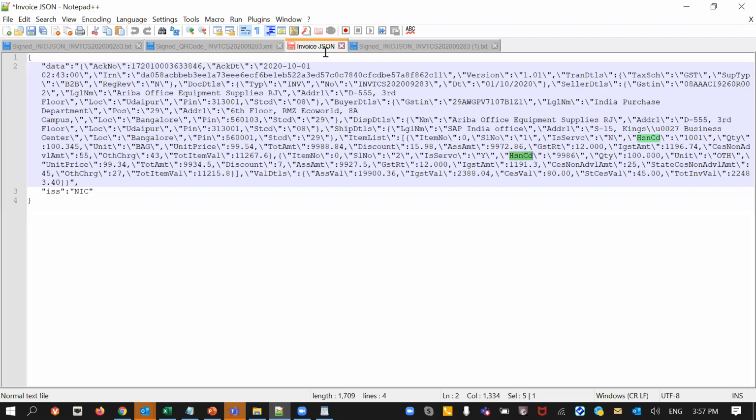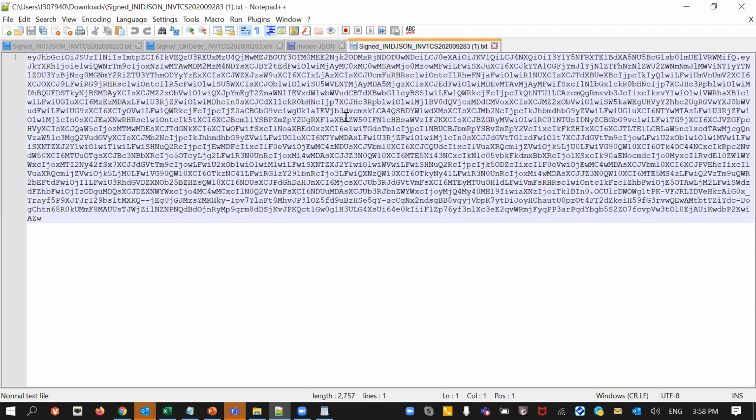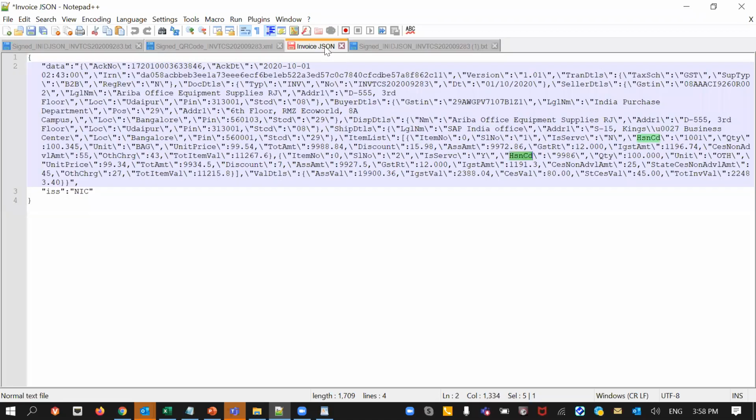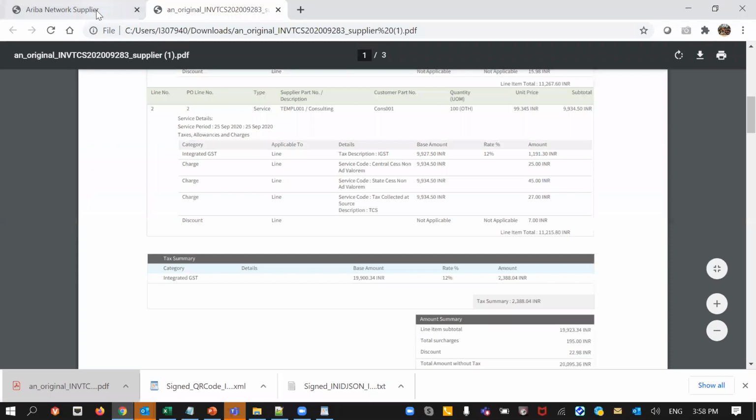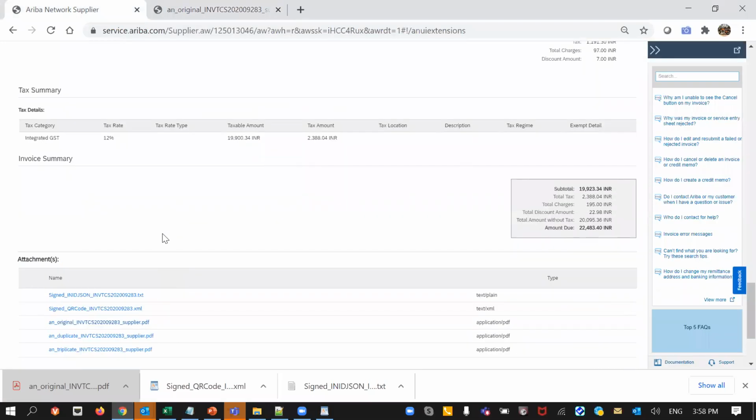They provide an encoded JSON file in a format which normally we cannot read. We decoded it, and this is how the information that we sent earlier is available. Similarly, the QR code comes in this particular format, which we have used to generate the QR code.